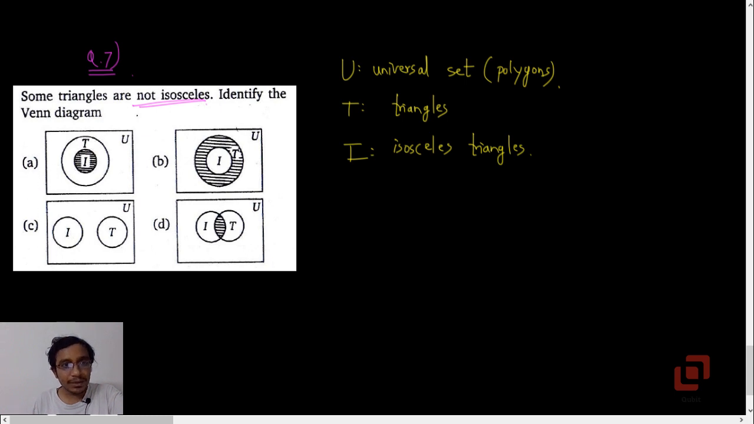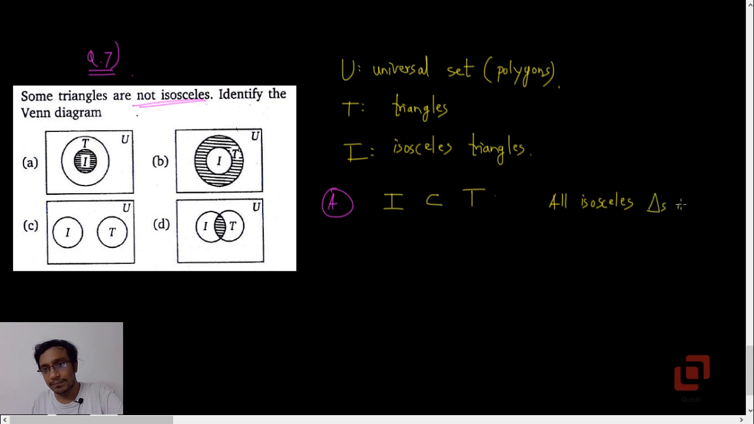Now let's start analyzing option A. In option A, the set of isosceles triangles is a proper subset of the set of triangles, right? Yes. Well, I guess they have highlighted the region. The highlighted region is actually telling us that all isosceles triangles are triangles. Okay, well that's not what we want. Some triangles are not isosceles. Let's go to option B.